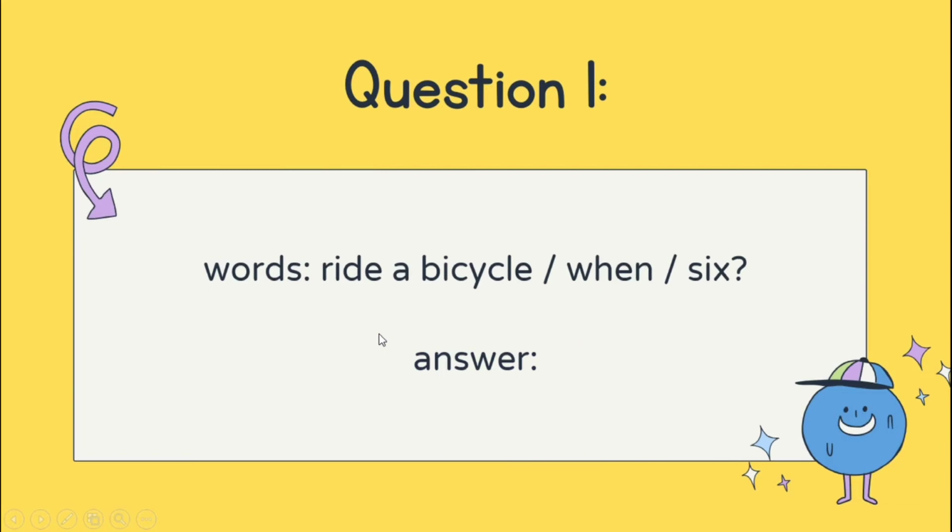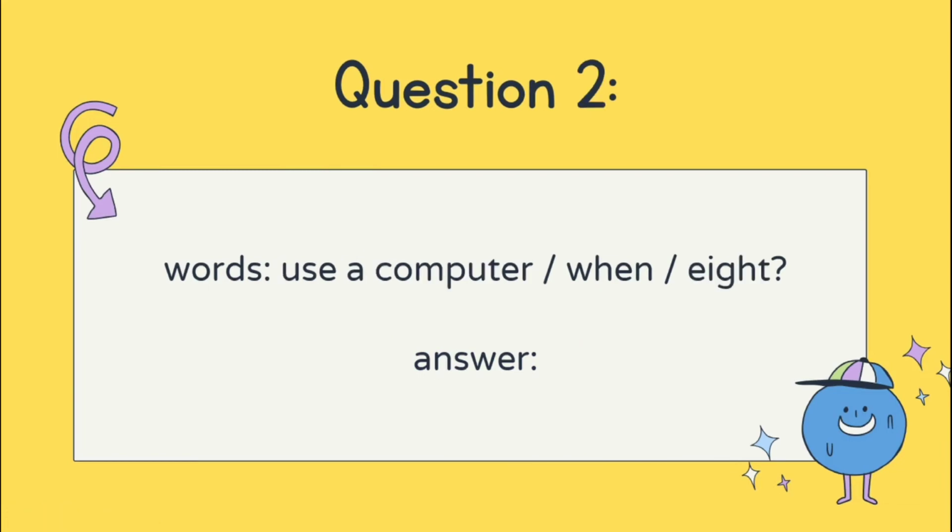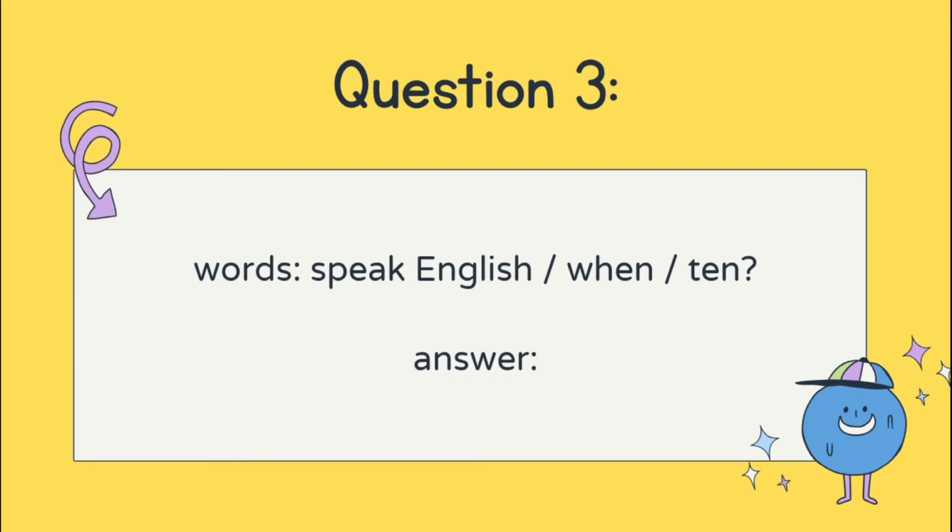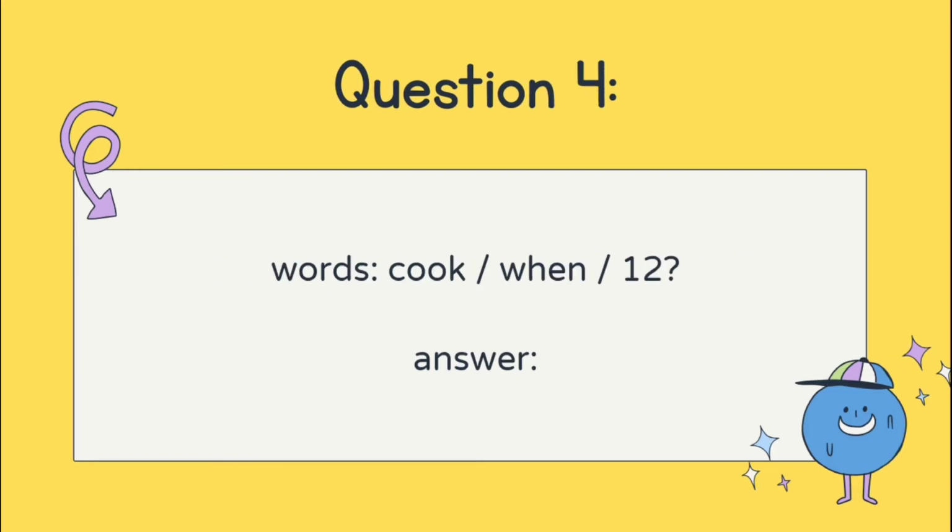So this is question 1, and then question 2, question 3, and question 4. We have 4 questions. You need to use all the words given to help you write a good question. And do not forget, you need to use could.